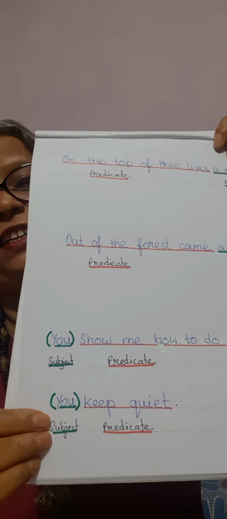You keep quiet. Okay. So, you remember this only. You don't bother about these sentences. I have discussed it because when you grow up and you learn these sentences also, then you will remember, yes, Shmita Miss told us that these things also happen.